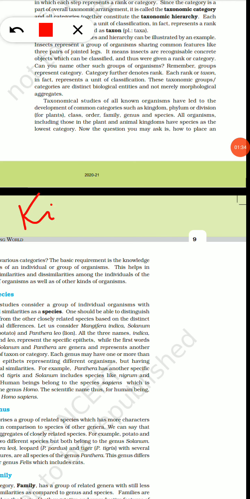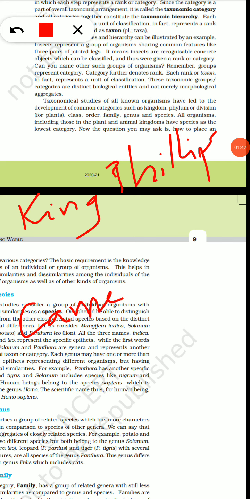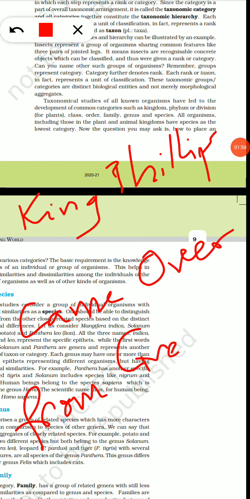King Phillips came over from Great Spain. Okay, so King Phillips came over from Great Spain.